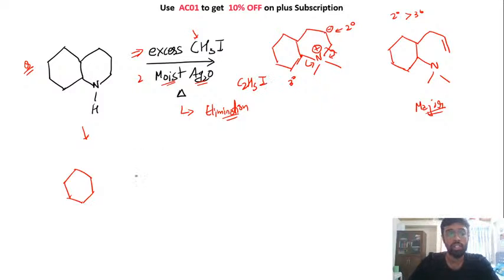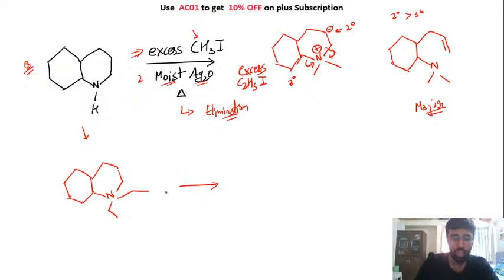Okay, so in this case, once you add this excess C2H5I, you will create this thing. Now the thing is, look, when I add moist Ag2O and heat to this reaction, you have a lot of options. Now either this nitrogen can break this bond or it can break this bond. It can also break this bond, right?